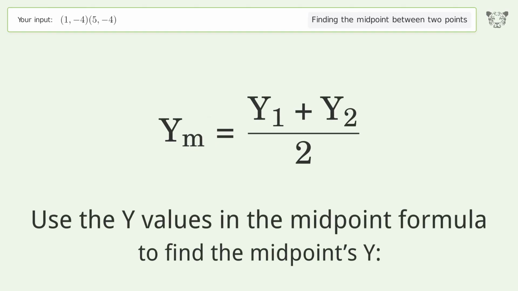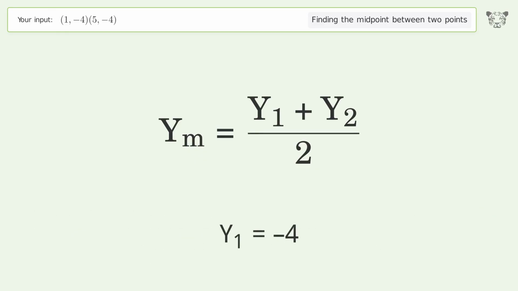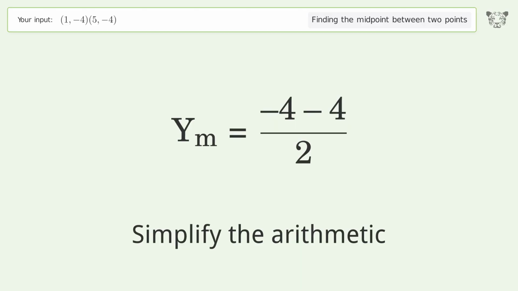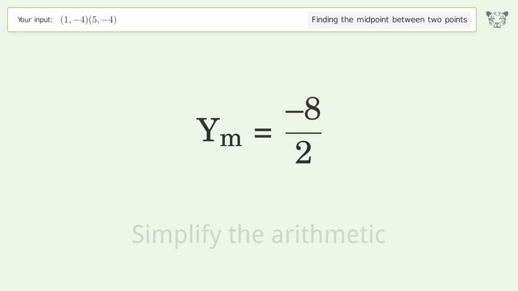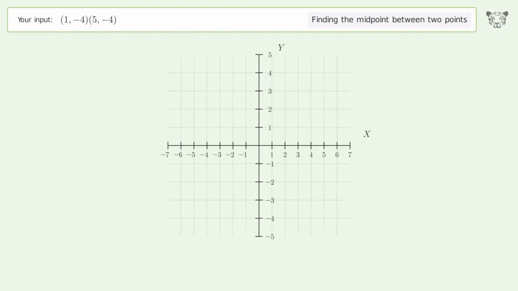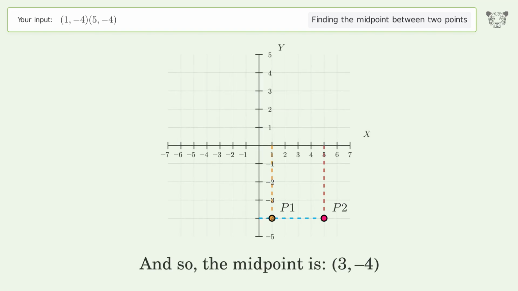Use the y values in the midpoint formula to find the midpoint's y. y1 equals -4. y2 equals -4. Simplify the arithmetic. And so, the midpoint is 3, -4.